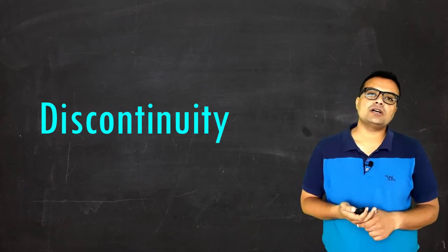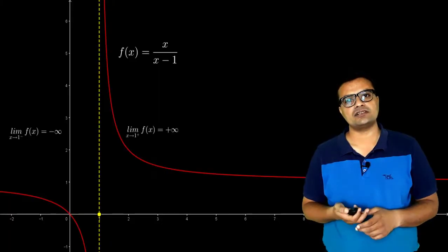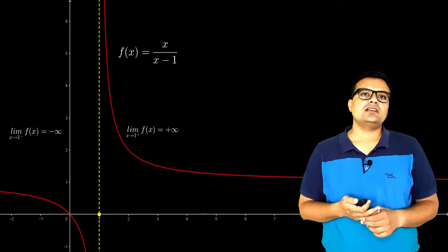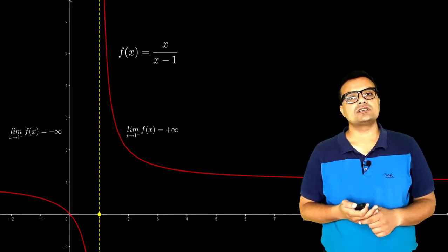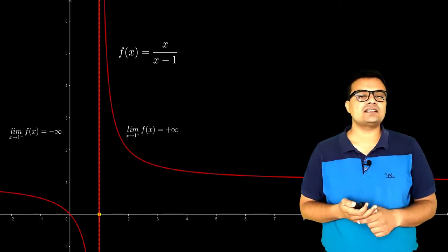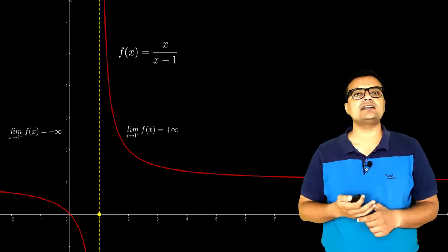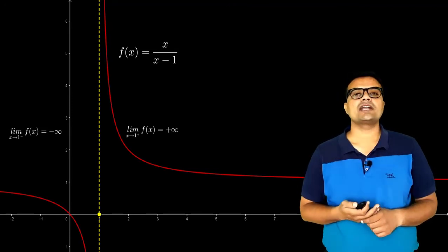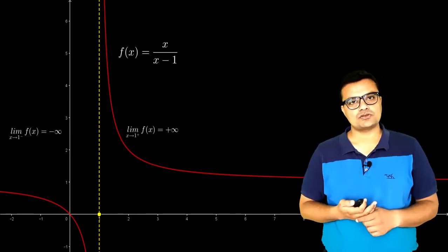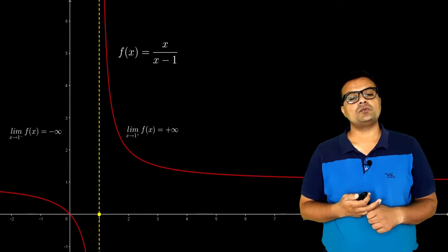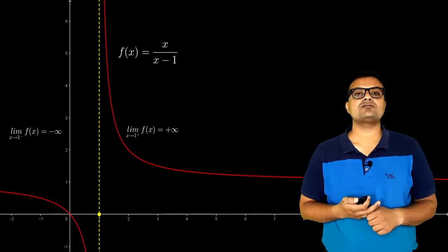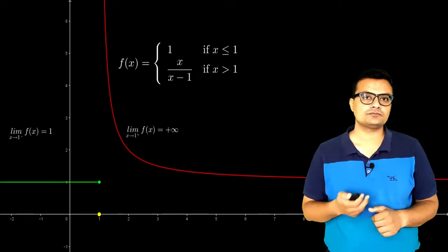Now let us move to the second part of continuity, which is discontinuity. In which cases can we say that the function is discontinuous? This is the first case. If I take function x upon x minus 1 and move near the point x equal to 1, we can see clearly there is a vertical asymptote. So the function is undefined at point x equal to a, and the left-handed and right-handed limits are both infinite, in this case minus infinity and positive infinity. So this is the case where the function is discontinuous and the discontinuity cannot be removed, as the value x equal to a falls on a vertical asymptote.